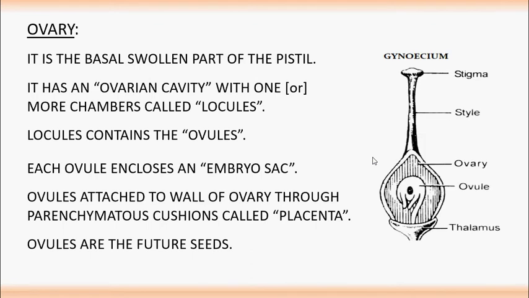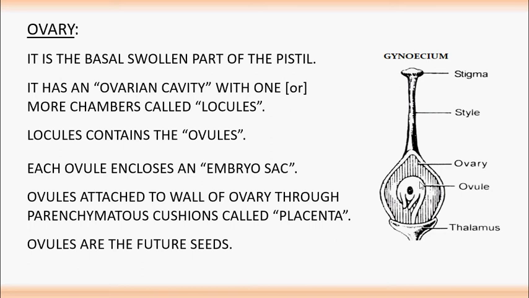Let's see the picture. So the basal swollen part of this carpel is called ovary, and inside is the ovarian cavity, with, in this photograph, only one chamber present. The chamber is called locule, and locules contain ovule.